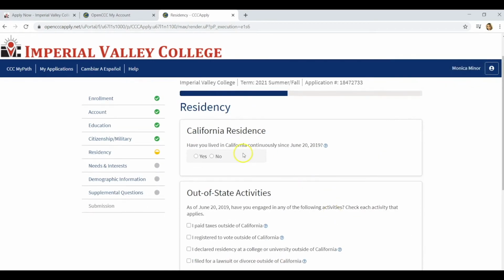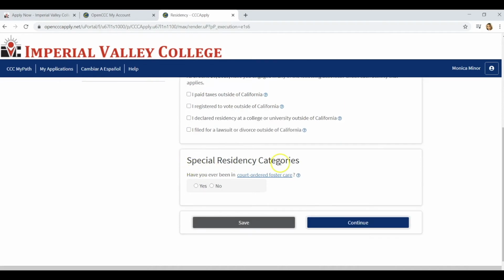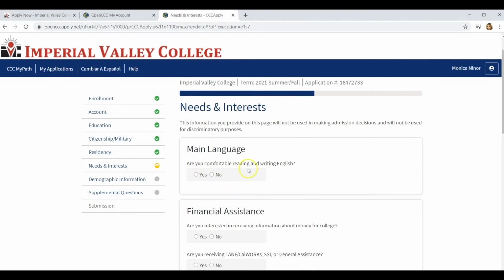California residence. Have you lived in California continuously since June 20th, 2019? We're going to put yes. Out-of-state activities. If there's any that you have done, you're going to check that there. And special residency categories. Have you ever been in court-ordered foster care? If that applies to you, check yes and continue with the prompts. For this tutorial, we will put no. Now for your main language, are you comfortable reading and writing in English? If you are, press yes.